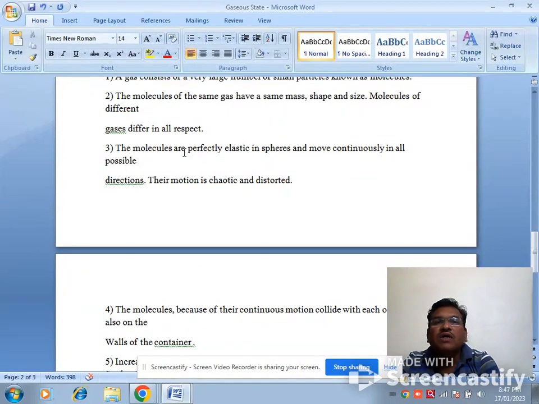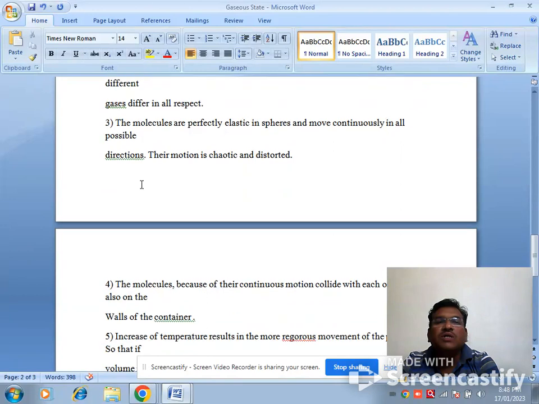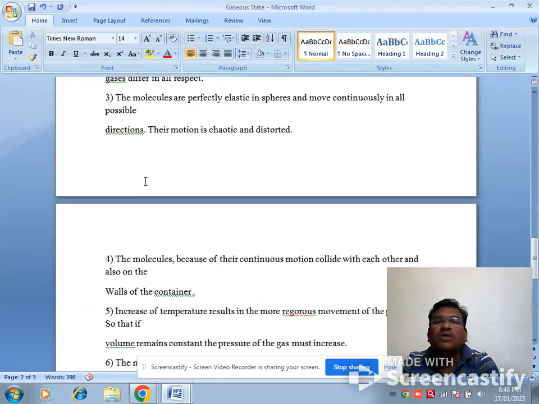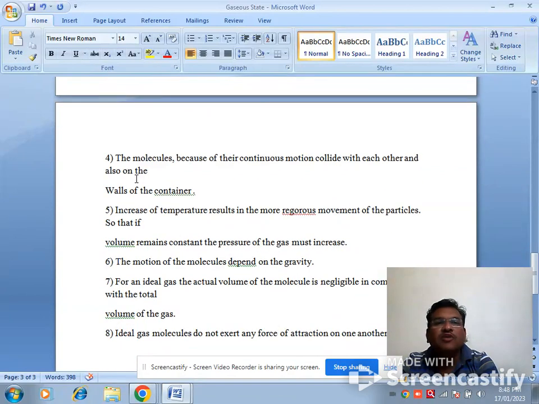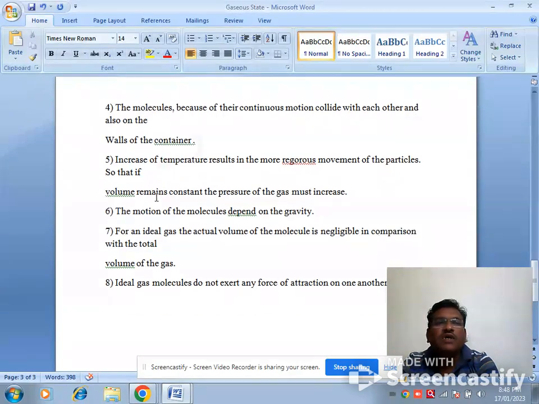The molecules are perfectly elastic spheres and move constantly in all possible directions. Their motion is chaotic and random. That is, they can move anywhere inside the container. The molecules, because of their continuous motion, collide with each other and also with the walls of the container.